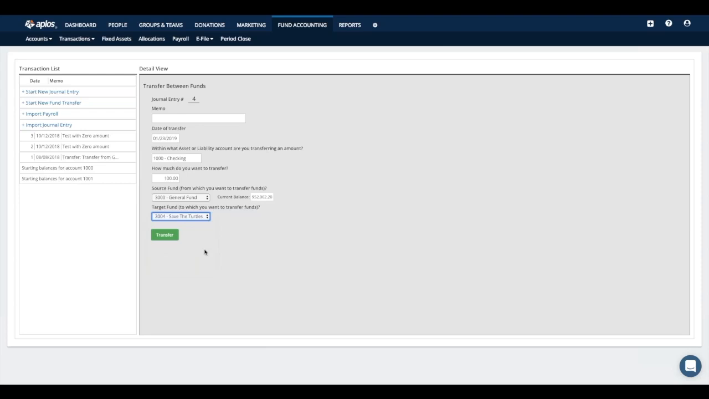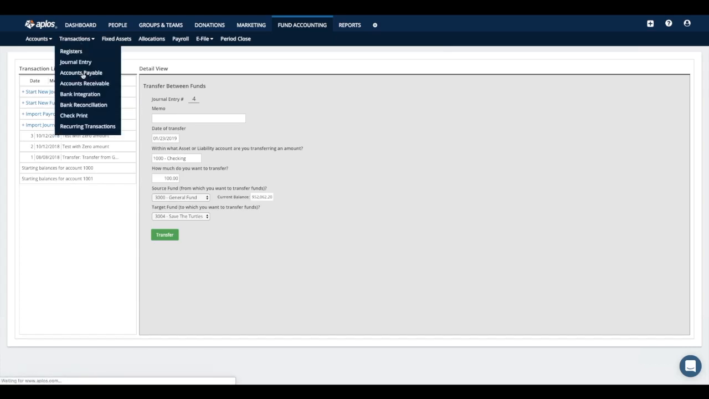All right, so I have everything selected there. And then once everything is filled out, I would just click transfer. And so then, like I mentioned, what this will do is just within my checking account, reallocate a portion of my cash balance from my general fund to my Save the Turtles fund. So it doesn't actually change the cash balance of my checking account, but it just reallocates it so I can designate it properly. All right. So that is the journal entry area.